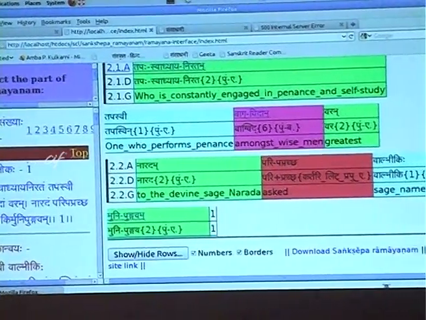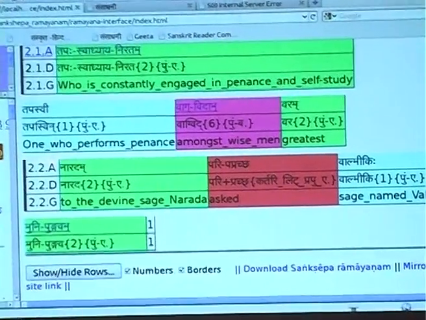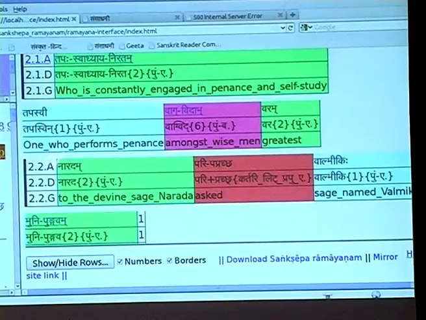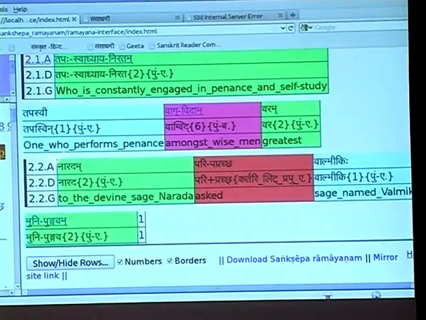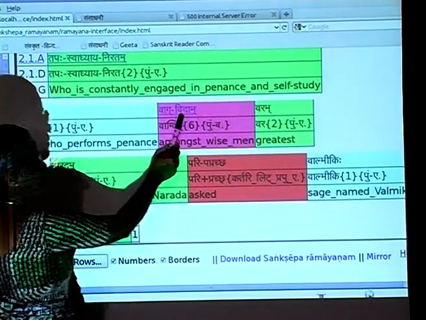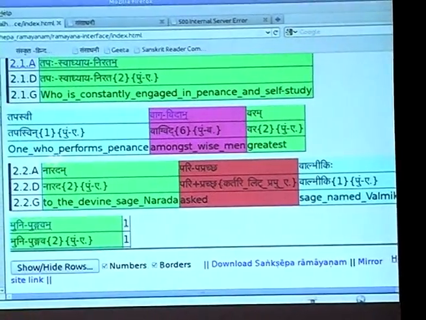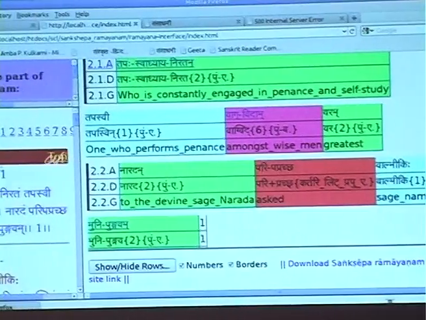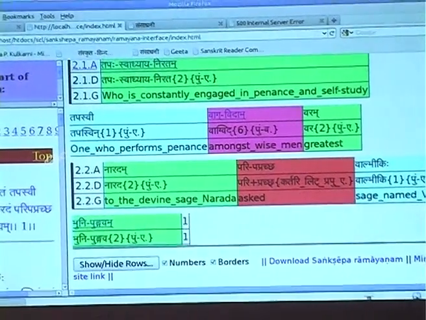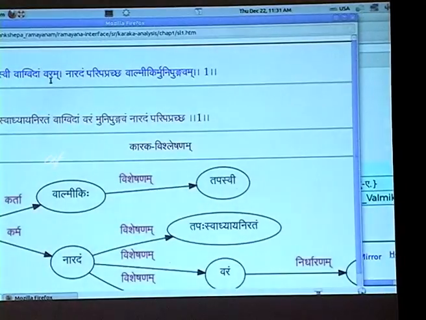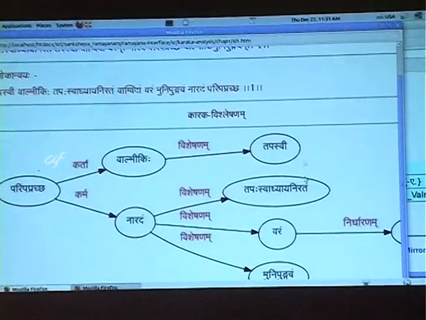Varam again has its own expectancy. When we say Varam, Shreshtha, the greatest among whom? So, we have here Vagvidam Varam. Okay. And now we get an understanding of this shloka, which is presented this way.